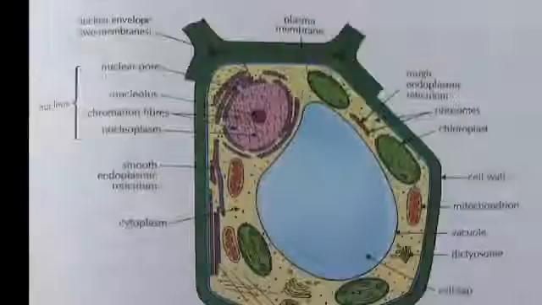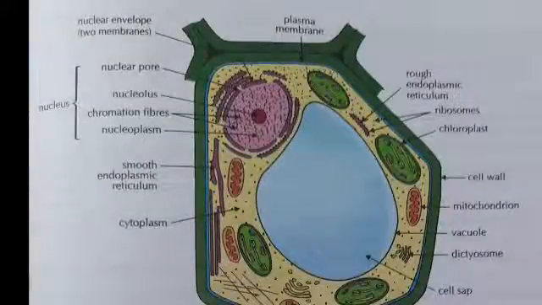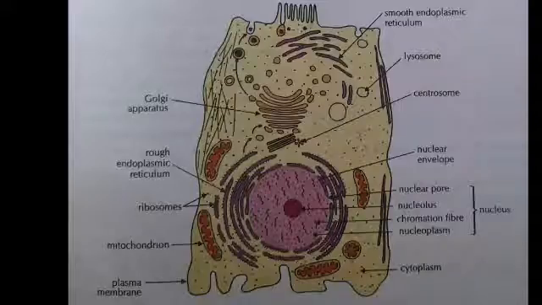If you can see there in the diagram, centrosome. It is also located near the nucleus. Can you see? It is involved in cell division and is found only in animal cell. You cannot see it in plant cell. Observe in the animal cell. Can you see the centrosome, Nana? It is located near the nucleus. Observe the diagram on the screen.